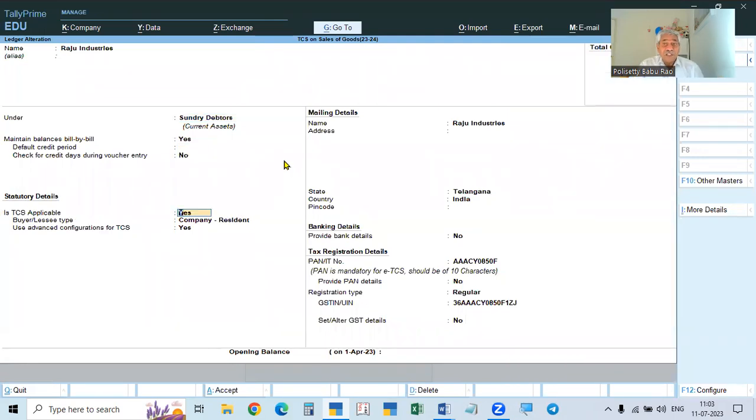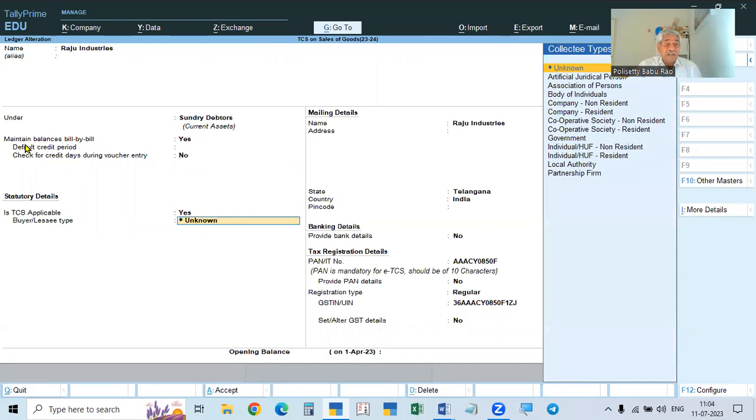But here, since we enabled TCS, in every ledger it will ask whether TCS is applicable. Here it will be No, but actually we have to make it Yes. So TCS is applicable: Yes. Then the buyer, the person to whom we are selling, we have to collect from him with PAN or without PAN, and what is his status, individual or any other person, that we have to select.